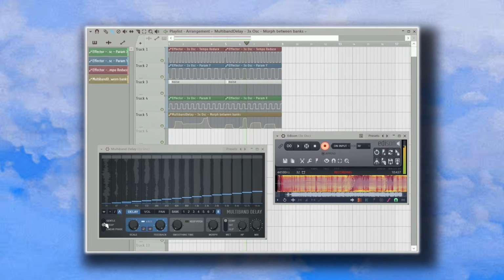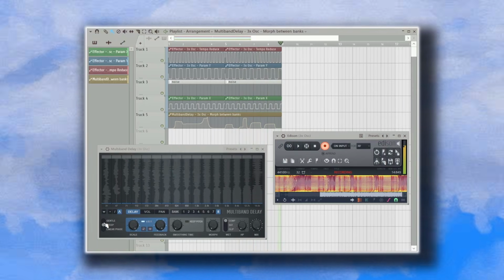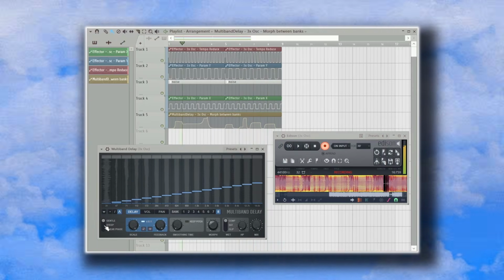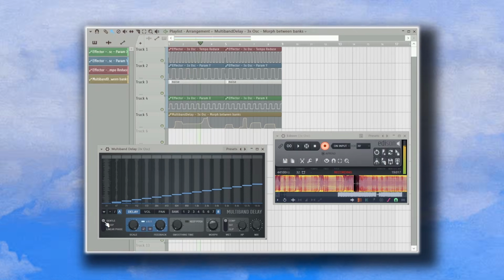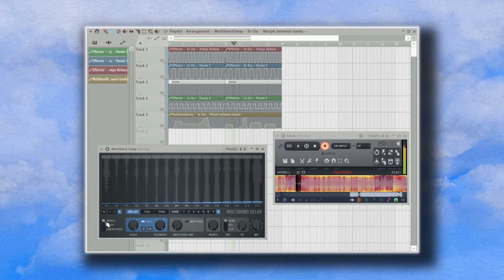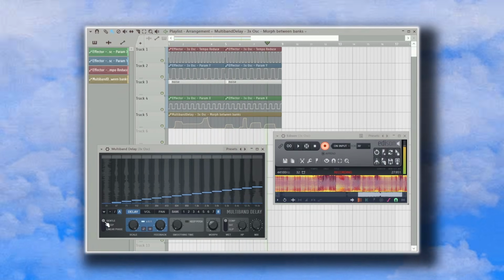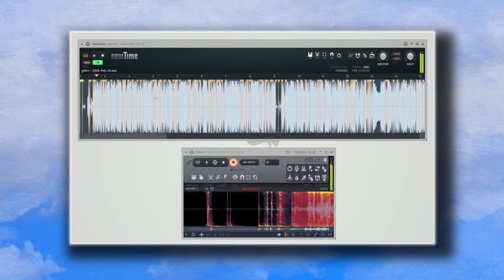Now start recording in Edison. I like to do a few runs and switch between the filter modes live. We're going to use all of these recordings later down the line, so it's a good idea to save them somewhere. Now export it and load it up in Newtime.